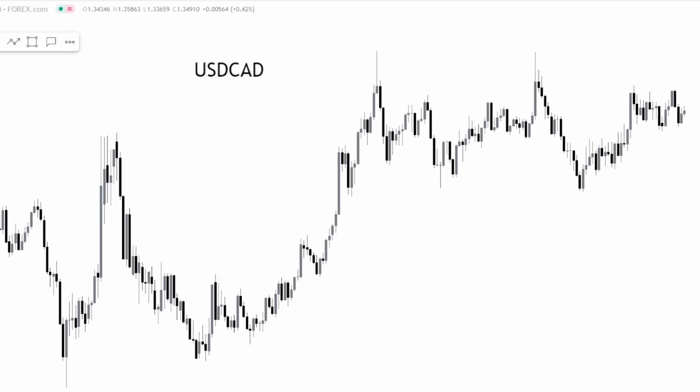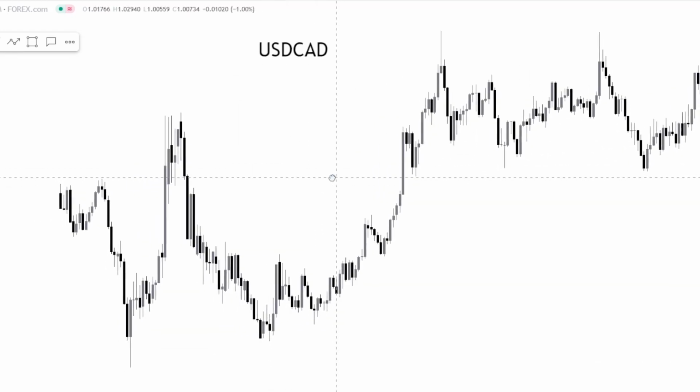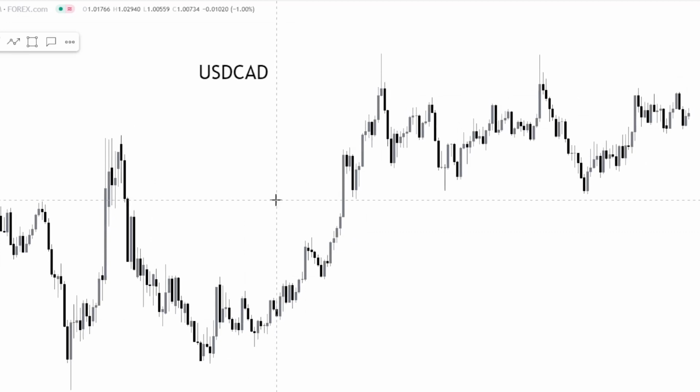So this is something which I don't normally do, but I've responded to someone in the comments and they really wanted to see how I can break down the USD CAD market, right? From essentially the beginning of time up until now, right? So this is USD CAD or UCAD for short. Here we're going to dive into analysis on how I am interpreting this market.